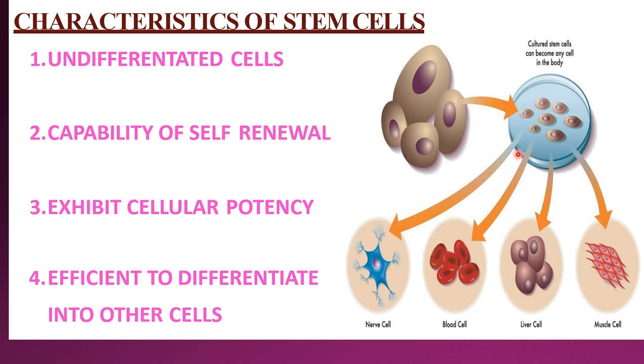For example, if the same stem cells are introduced in nerve cells, they can develop into nerve cells. Placed in blood cells like lymphocytes and monocytes, they develop into those. Placed in the liver, they can develop into liver cells or hepatic cells. Placed in the muscle, they can develop into muscle cells. So stem cells are undifferentiated cells only, but wherever they are placed, they can differentiate into that particular kind of cell.